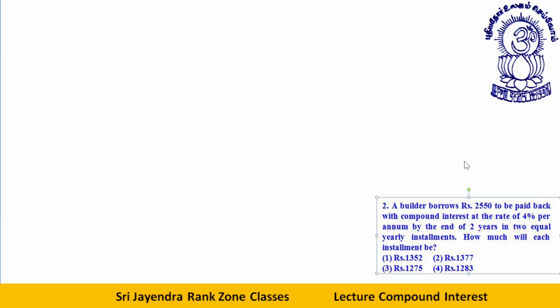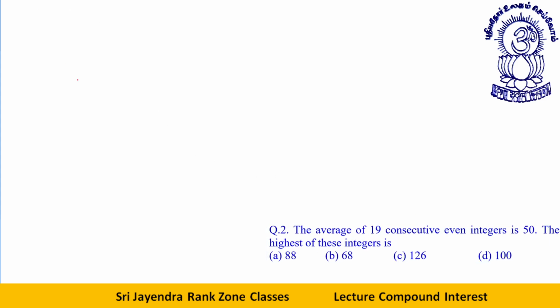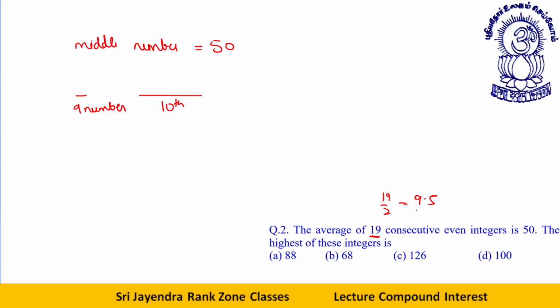Let's move to the next one. The average of 19 consecutive even integers is 50. So the middle number will be 50. This is the middle number, let's say the 10th number. Before the 10th number there are 9 numbers. How to break this? Half of 19 is 9.5, so you deal with 9: 9 numbers before, 9 numbers after.